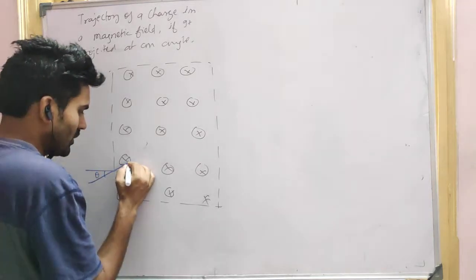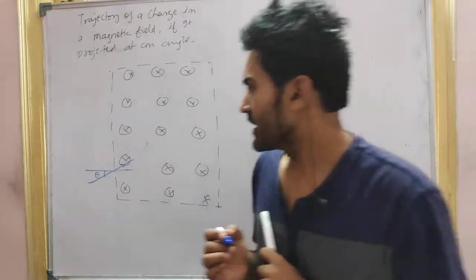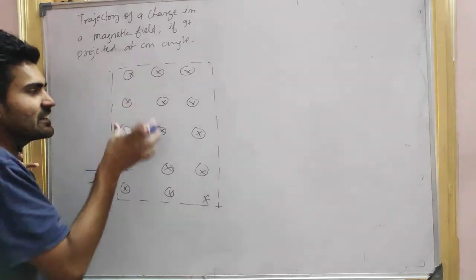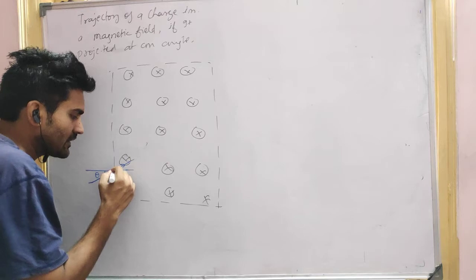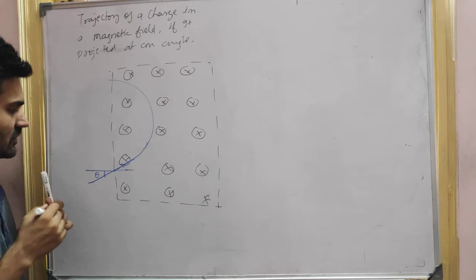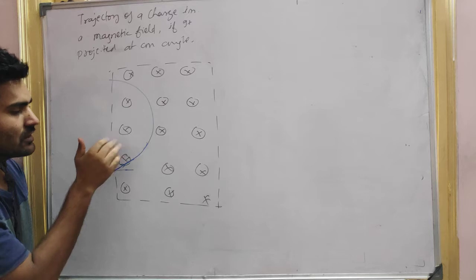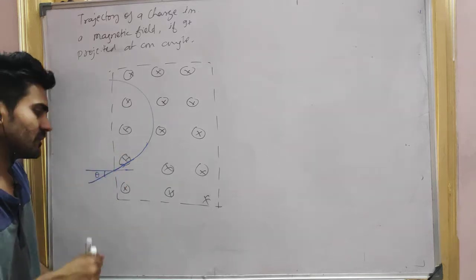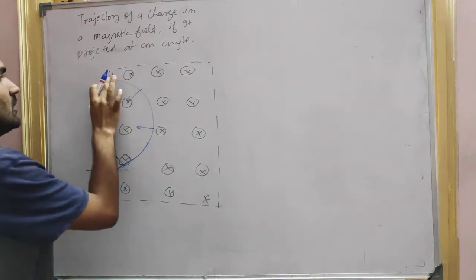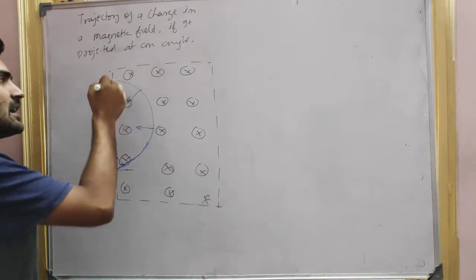Tell me, will it be able to cover the full circle? I think it will not be able to complete a circle, so it will go like this. We can find the direction of the force: this is the velocity, the magnetic field is here, so the force will be like this. Always the force will be like this, right? But surprisingly, the angle at which it enters the magnetic field, at the same angle it comes out.